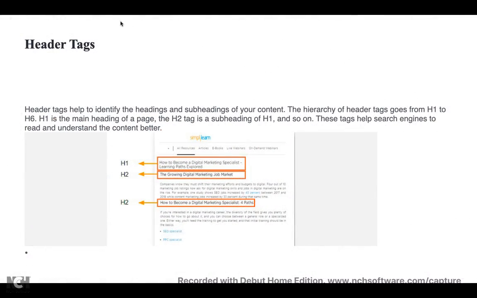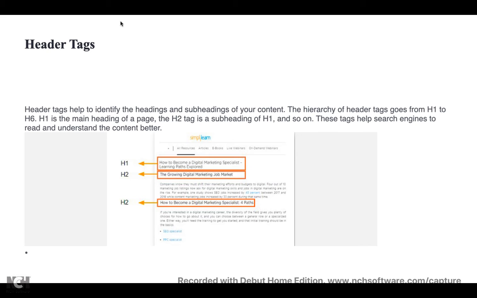Next is your header tags. Header tags also play a very important role in your on-page SEO strategy. We have the H1 to H6 tags. They are basically about the size of your text according to the hierarchy. H1 will generally be used for the main heading of your page.